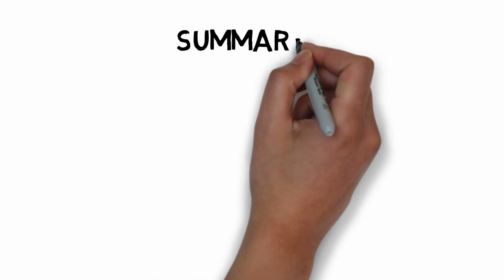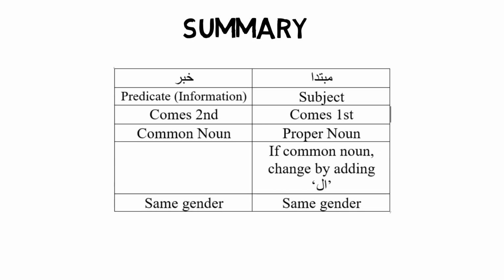Now let's summarize everything we've learned today. We've learned about mubtada and khabar. Mubtada is your subject, who or what you're talking about, and the khabar is the information about your subject. Mubtada comes first, khabar comes second. Mubtada is usually ma'rifah, something or someone specific, and the khabar is usually nakira, common.